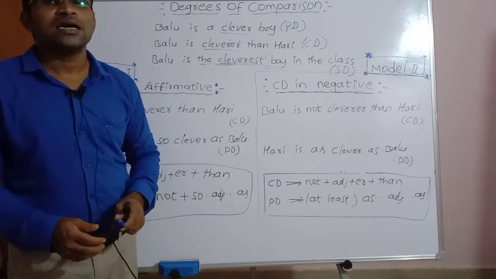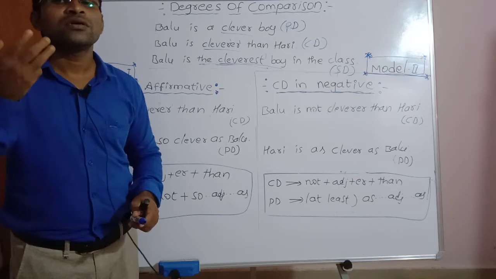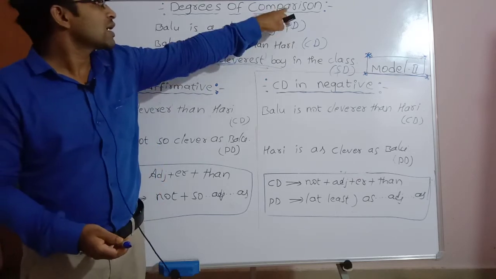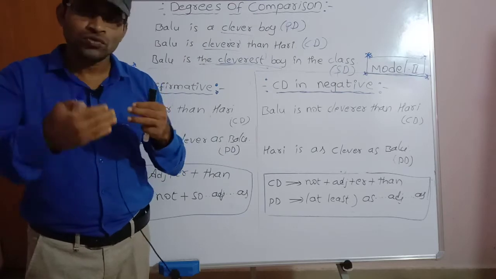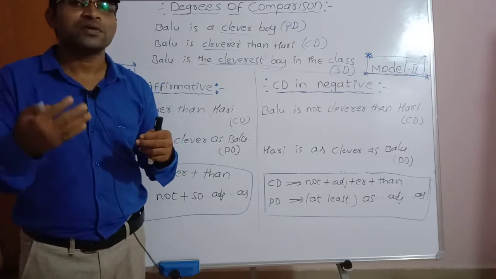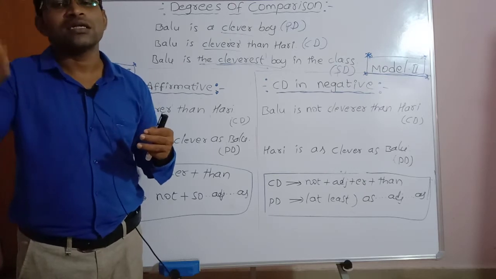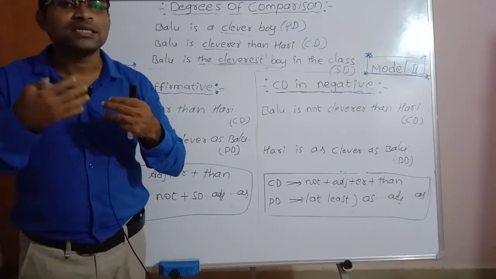Like that, adjectives have three degrees. Comparison means comparing one person to another, one thing to another. What about degree?